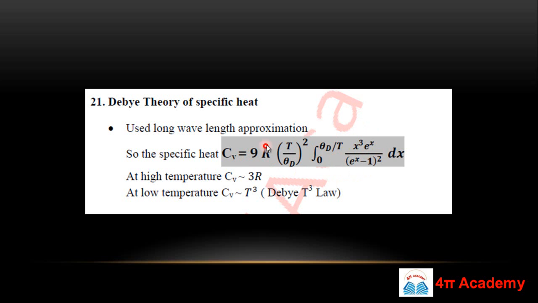If you calculate this Cv when your temperature is very high, you will get Cv equal to 3R. So this is the Dulong-Pettit law, the correct one. And at low temperature this Cv comes out to be proportional to T to the power 3, that is the T cube law. So this theory exactly explains the behavior of your crystal: at high temperature you get Cv equal to 3R, and at low temperature your crystal follows the T cube law.